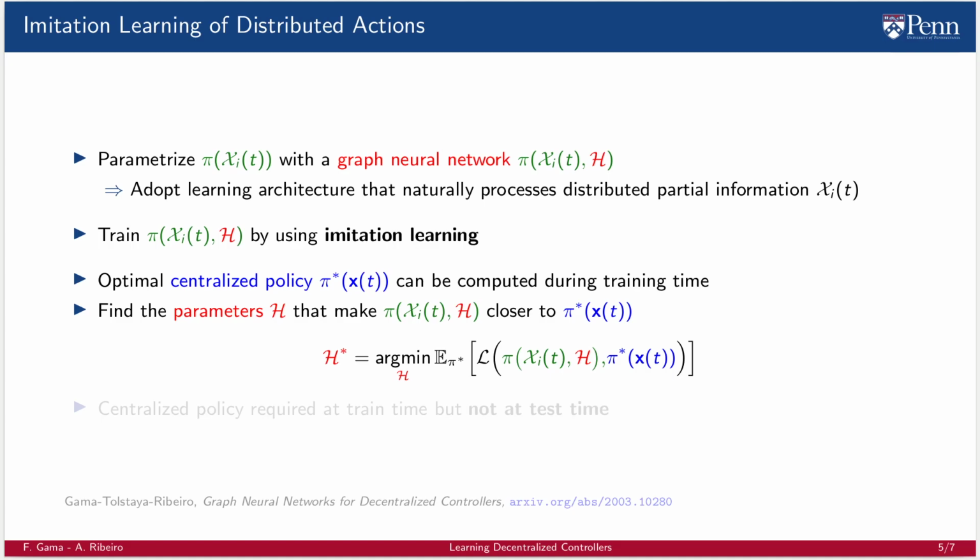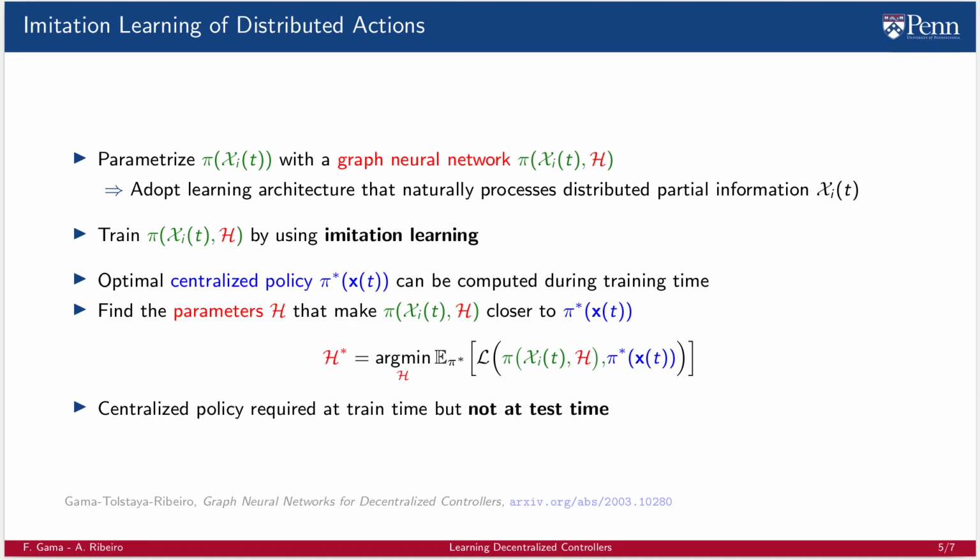The objective is then to find the parameters h of the GNN that makes the decentralized GNN-based action pi as close as possible to the optimal centralized policy pi star. The loss function L is typically any function that compares two actions, for example, the MSE loss. Note that the expectation is taken with respect to the optimal policy pi star. This means, of course, that we need to have access to the centralized controller and the resulting trajectory that stems from applying it.